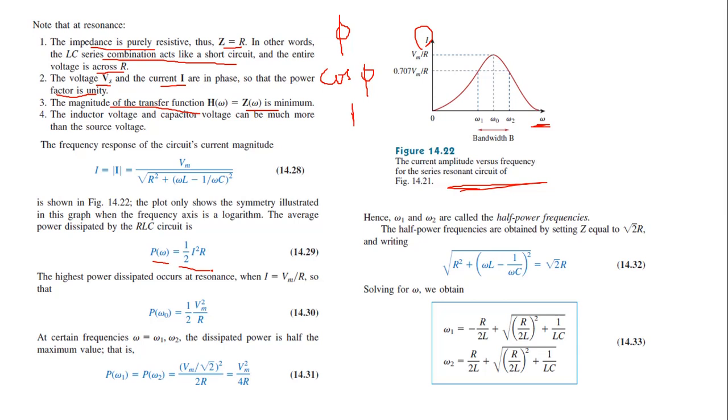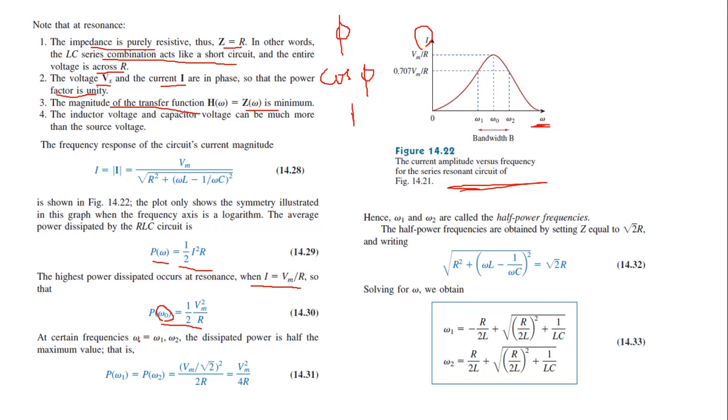Power dissipated in a circuit is, we know that, half I square R. Now the highest power dissipated is at resonance, when I is equal to Vm by R. Substitute I is equal to Vm by R in this, so we will get the value of power at resonance. So P of omega naught is equal to 1 by 2 Vm square by R.